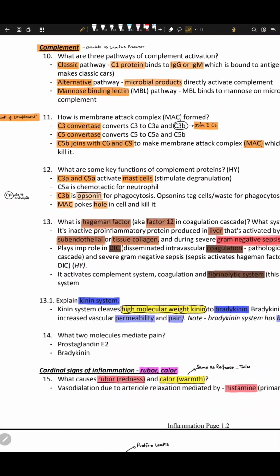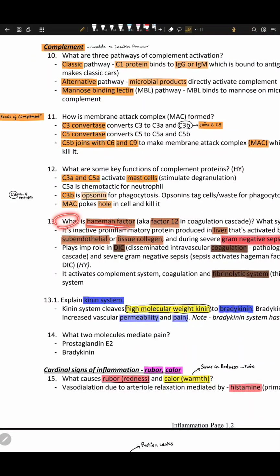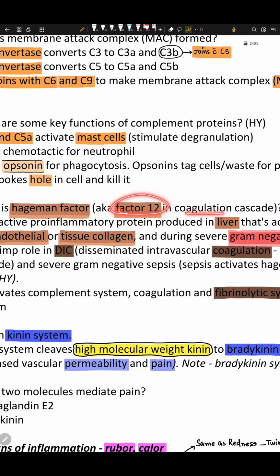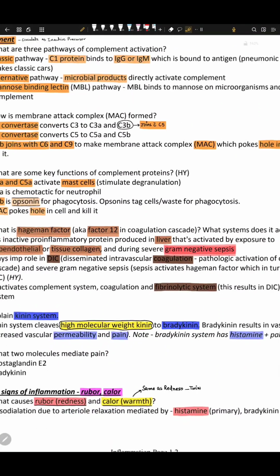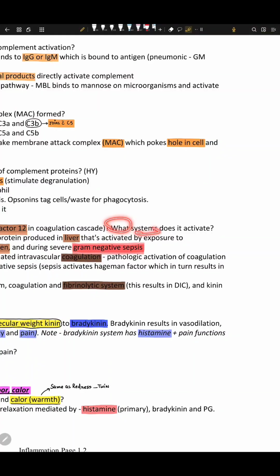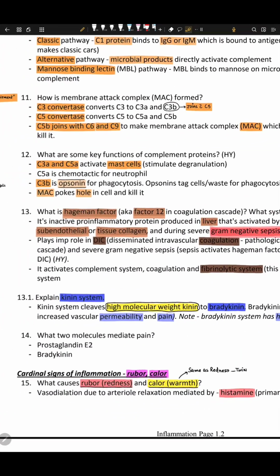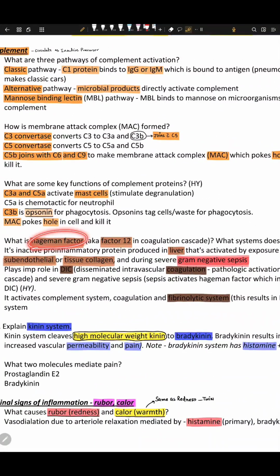Let's talk about Hageman factor. What is Hageman factor? We call this Hageman factor, factor 12 in the coagulation cascade. Factor 12 is called Hageman factor. What system does it activate? What does Hageman factor do?